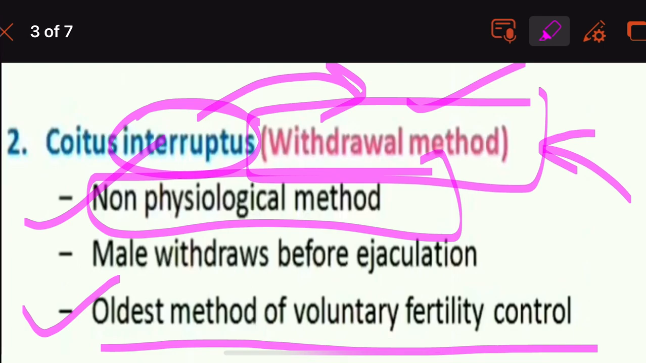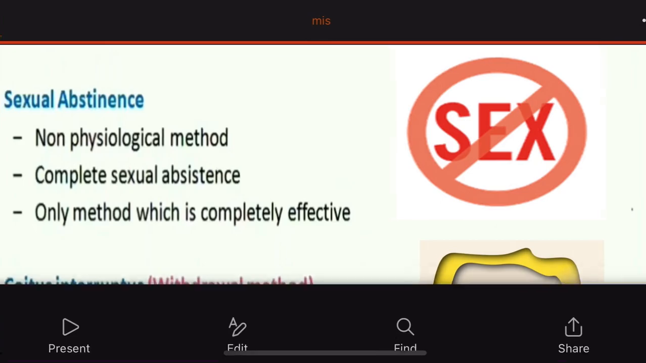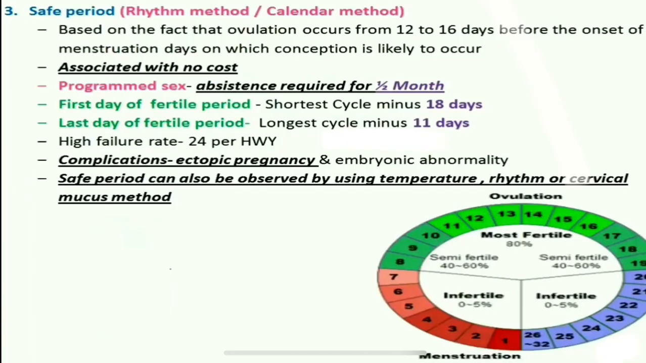The slightest mistake in the timing of the withdrawal, if there is unfortunately a deposition of semen in the vagina, can lead to failure. The failure rate is very high in coitus interruptus, about 25%. So this is all about coitus interruptus.